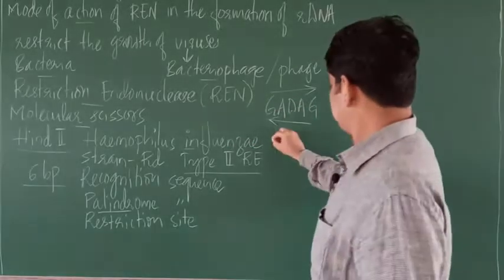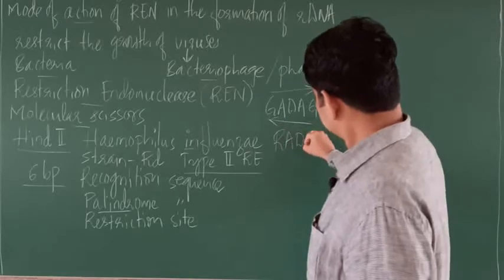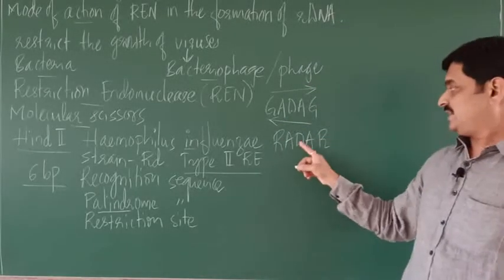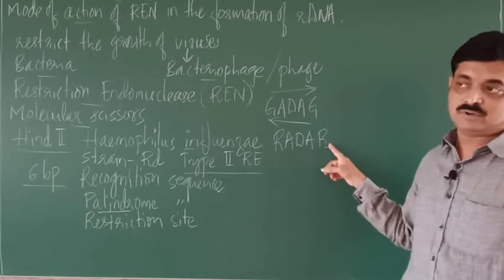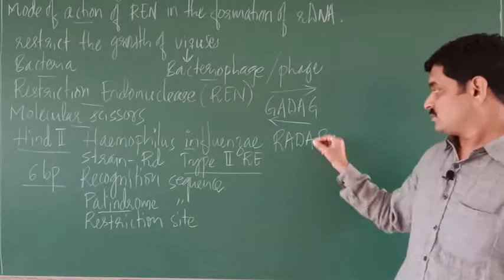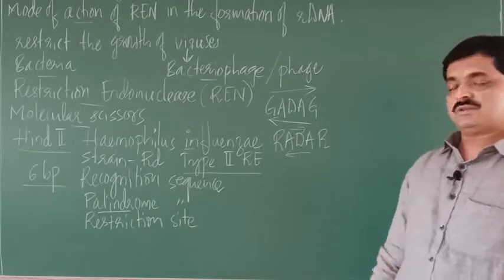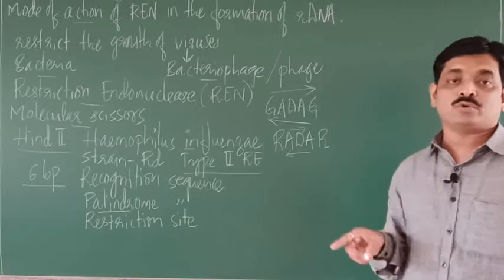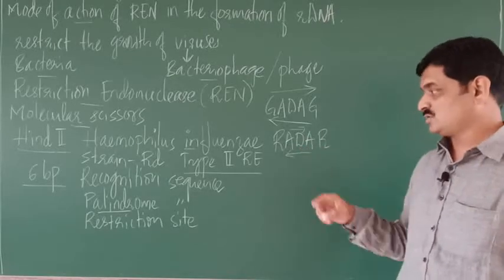Then another word, radar. R-A-D-A-R in forward direction, R-A-D-A-R in backward direction. So such words are called palindromes, right? So these are the examples of palindrome.